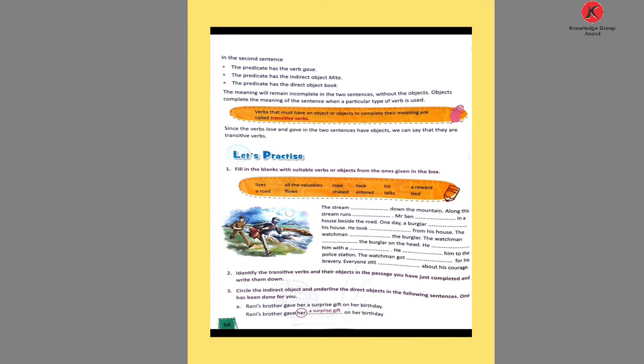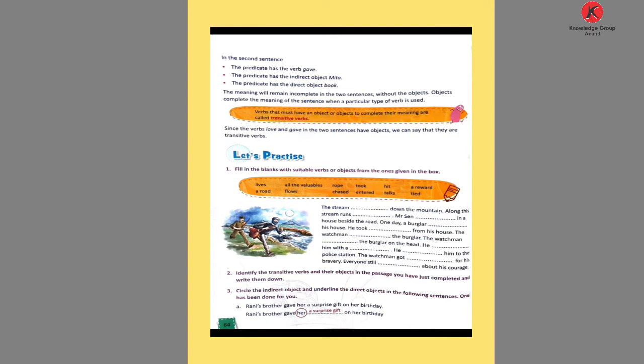The predicate has the verb gave. Now what is a transitive verb? Verbs that must have an object or objects to complete their meaning are called transitive verbs. Only one object is used in transitive verbs to complete their meaning. That is called transitive verbs.